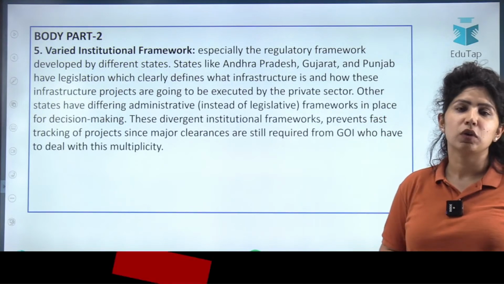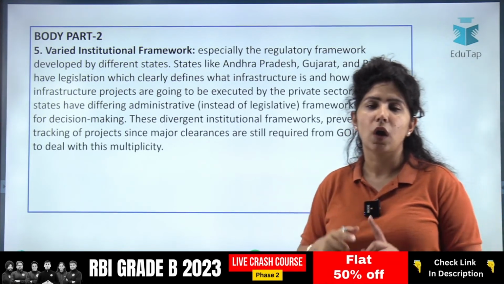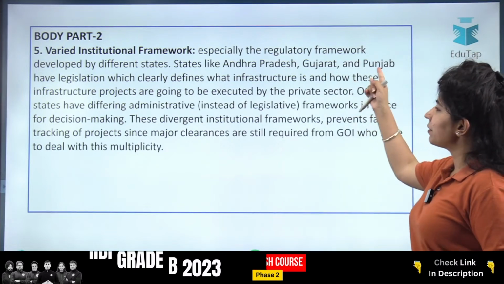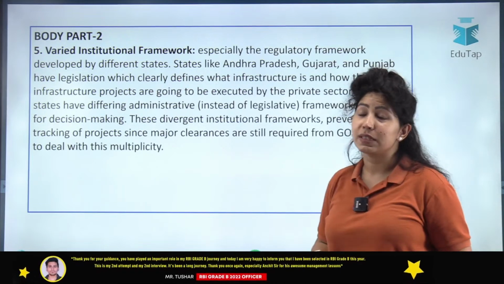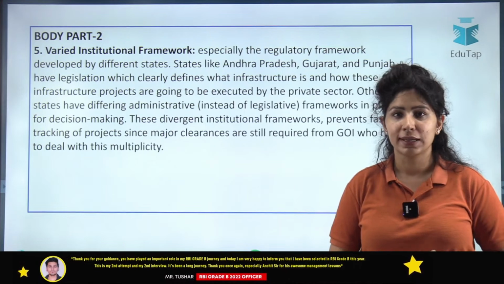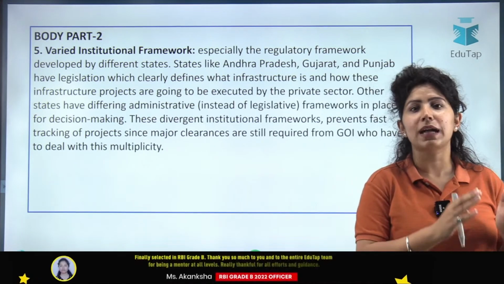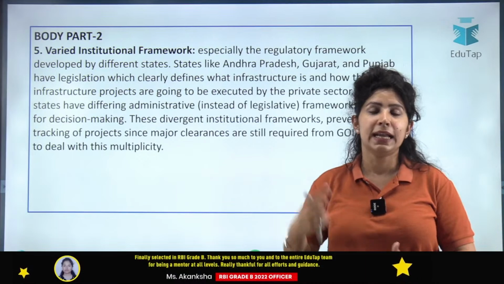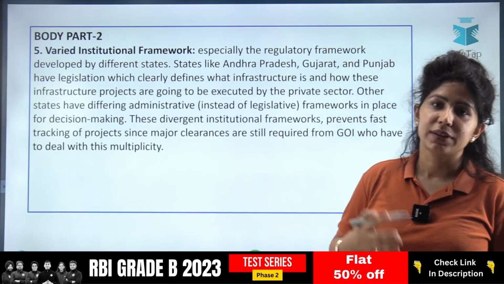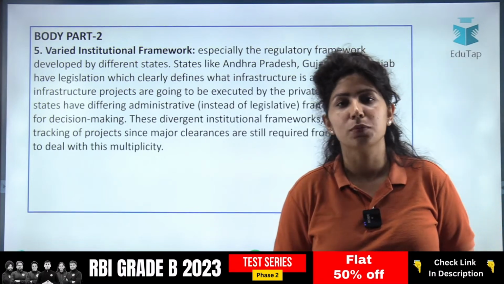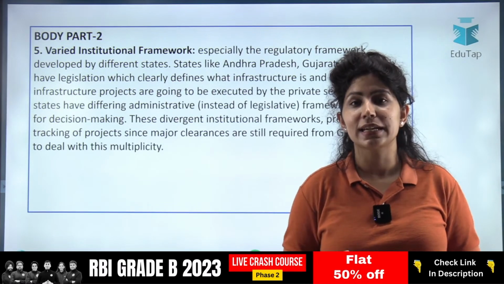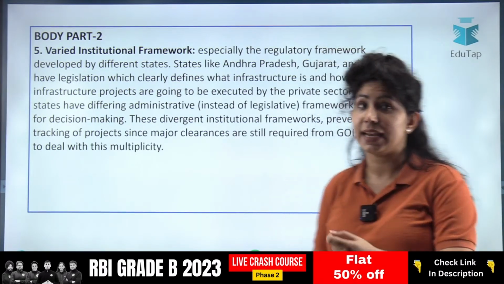Varied institutional framework. You can talk about red tapeism here. You can talk about delayed funds here because the government also contributes sometimes. So especially the regulatory framework developed by different states. Many states do not have a special law for public-private partnership. So the rule changes from project to project. And again, if the government changes, then again they have to face red tapeism and corruption for their funds to be approved. That's why the number of companies which are actually enthusiastic about PPP projects in India is very less.